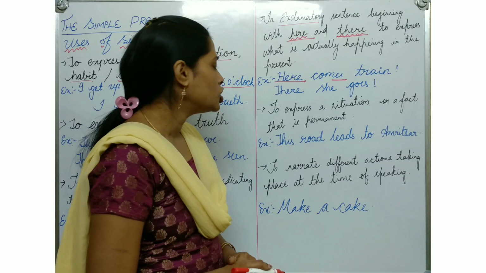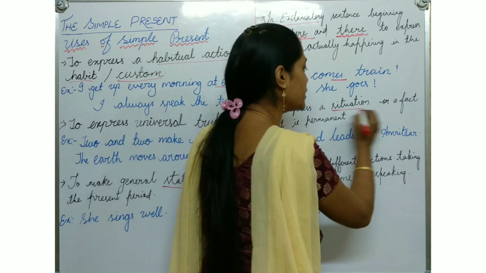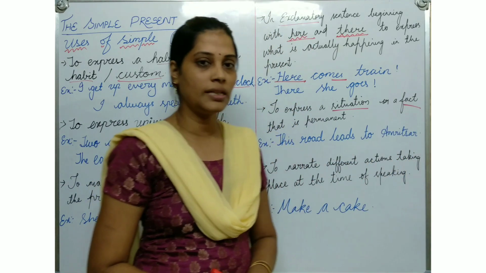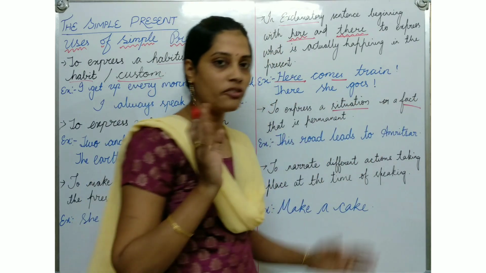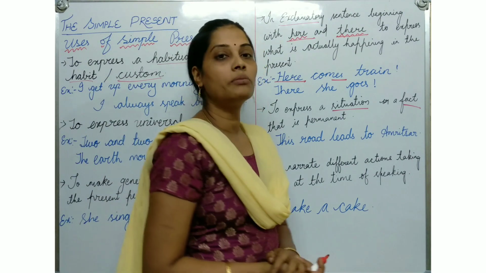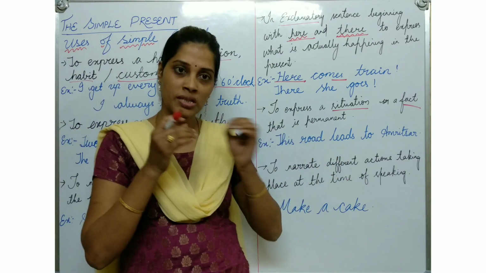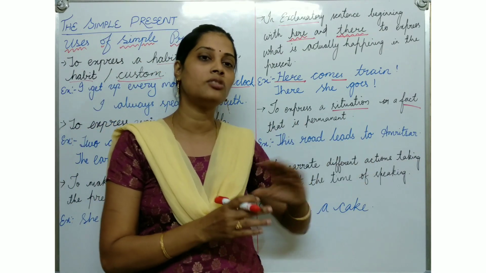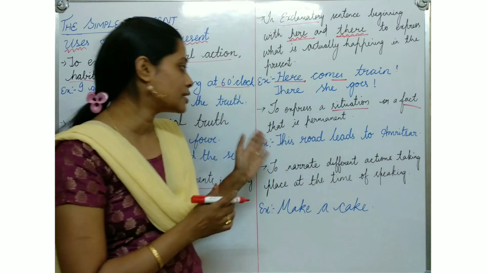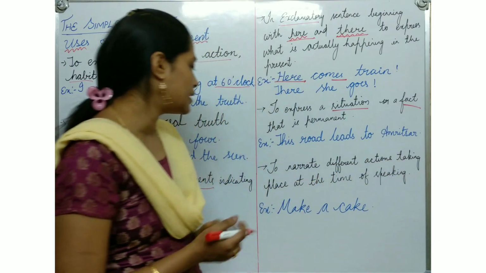Then next point, to express a situation or a fact that is permanent. It's a permanent situation or permanent fact. So let's see. This road leads to Amritsar. जो road गया है, that road leads to Amritsar, means that way is going to Amritsar, not anywhere else. It's a permanent situation or permanent fact. Then we will see the next point.